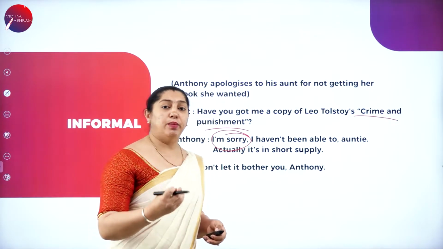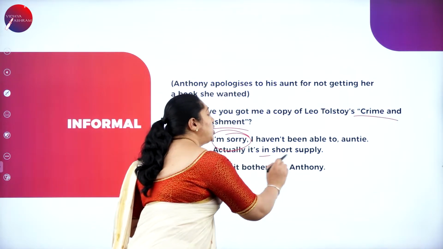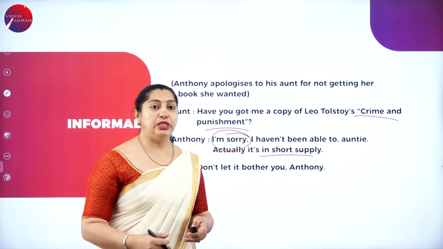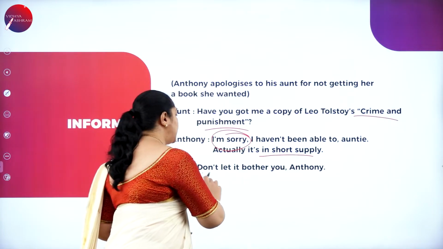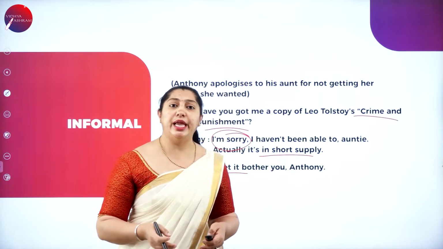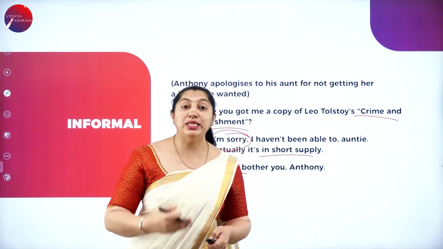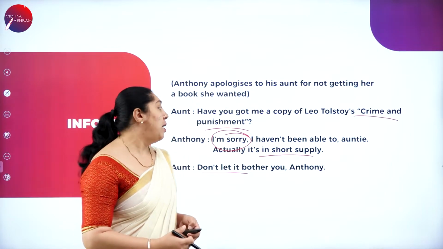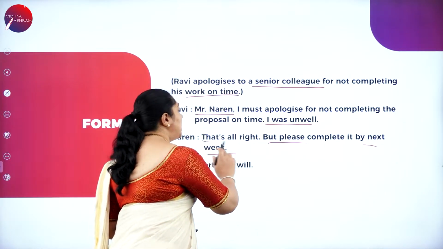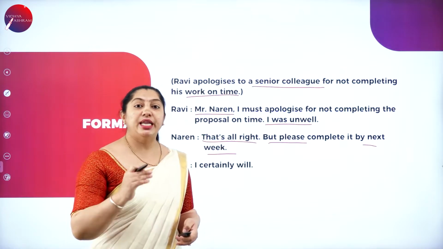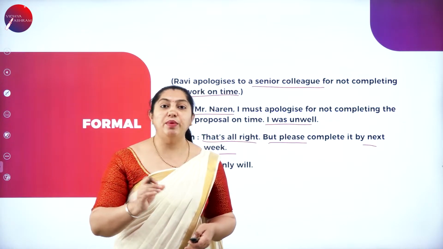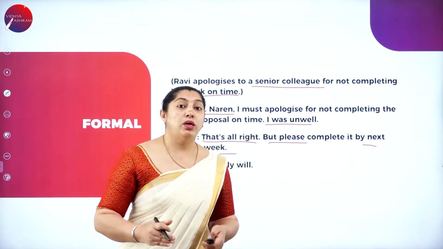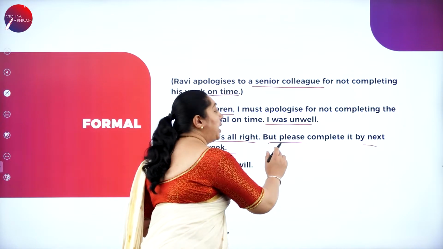Why couldn't he get the book? Because it is in short supply. Aunt: Don't let it bother you, Anthony. So what does the aunt say here? Don't bother. It's okay. You can get it any other time once it comes to the market. No issues. Don't worry about that. But see in the previous session, that's all right. It means that I've given you the particular time. You have to finish it by next week. It means that he has to complete his work, and he also says please here, but please complete the work.